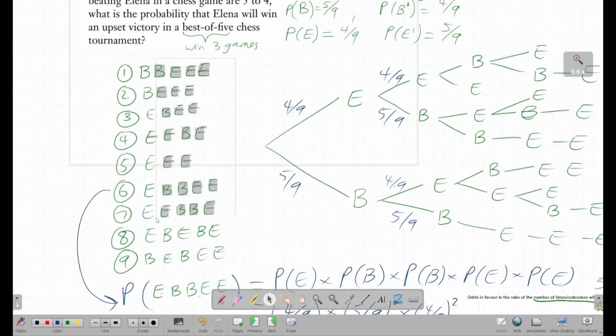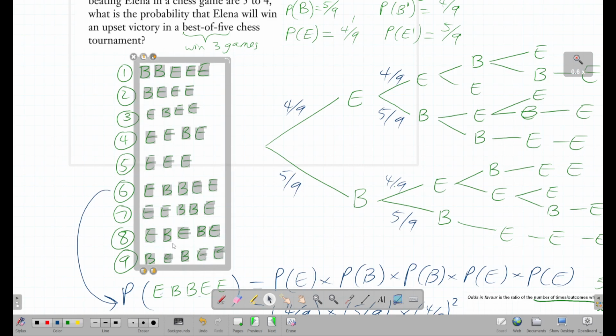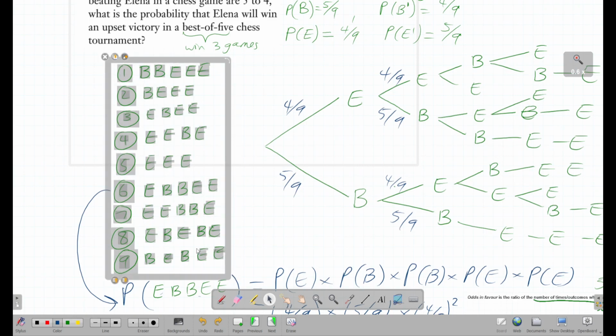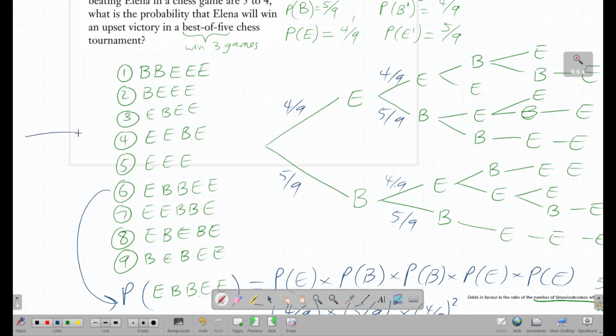And you can also use a calculator to calculate all of these other possibilities and add them all up. So for example, we found the probability for number 6. We need to do something similar for 5, and then something similar for 4 and 3, for all these scenarios. And then we just add up the probabilities. And if you do that, you're going to get the answer in the book, hopefully, which is 7,808 over 19,683. I am not going to do this in the video. You can do it yourself and check.